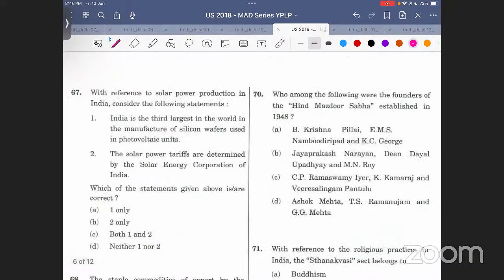With reference to solar power production in India, consider the following statements. Let's look at solar power production of India. India is the third largest in the world in the manufacture of silicon wafers used in photovoltaic units. भाई साहब, सारा तो import करते हैं. If India is so good at producing or manufacturing silicon wafers, फिर तो हमारा सब issue ही solve हो जाएगा. Obviously not. This is not correct. India lacks a lot in this. बहुत ज्यादा हम import करते हैं.